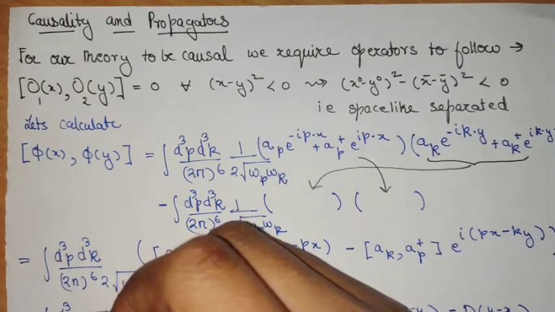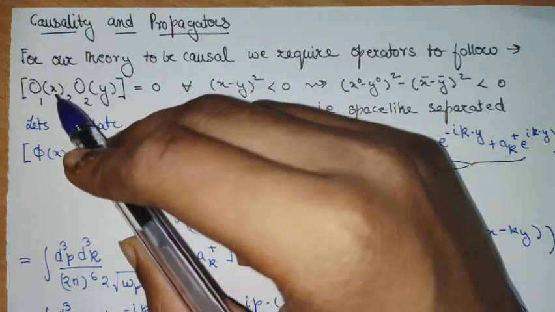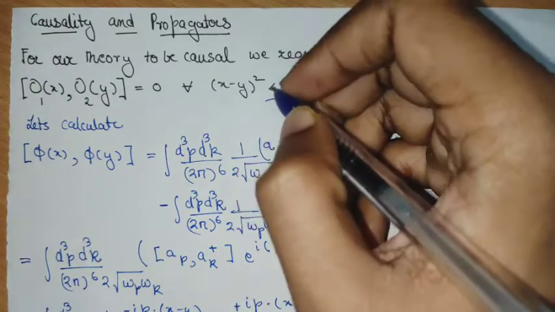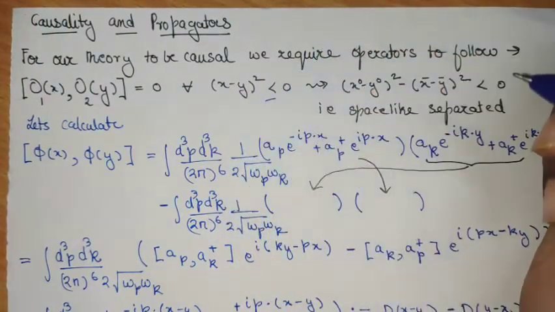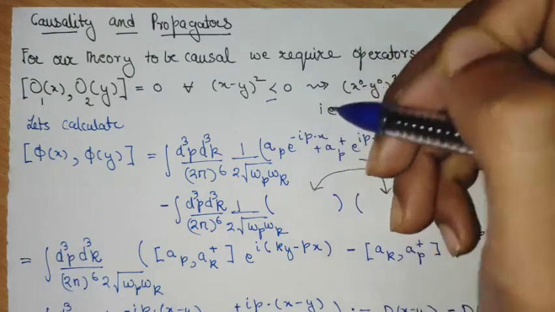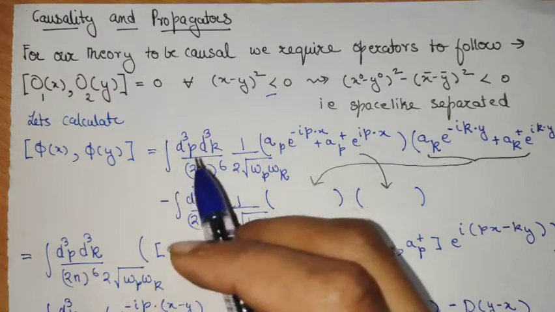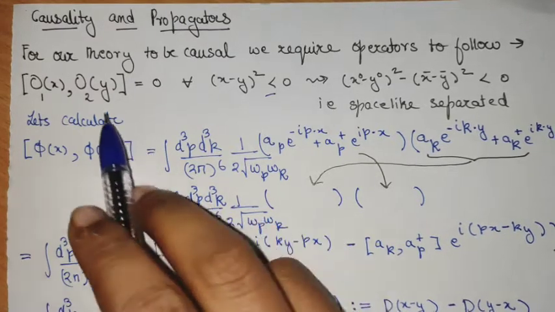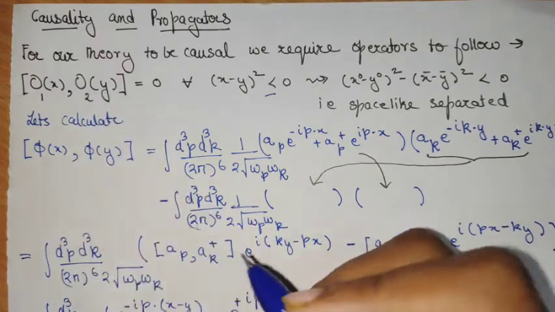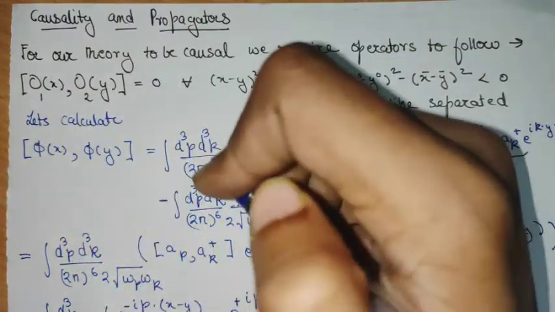Now the problem will occur if there are two operators, like O1 and O2, at points x and y, and they are outside the light cone. In other words, if the space-time distance is space-like separated, this means the distance squared is less than zero. When this occurs, if the measurement can change the outcome, then we can say that there is instantaneous signaling, or information is flowing from space-time point x to y, because we see that the measurement outcome is getting changed. That means there is some sharing of information.